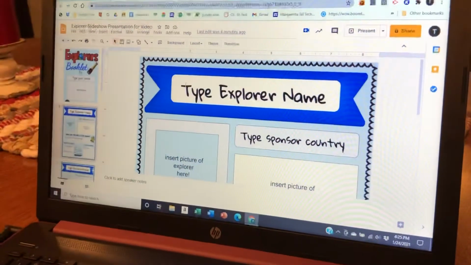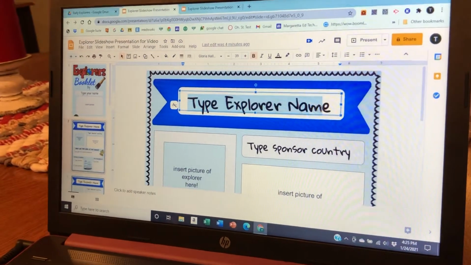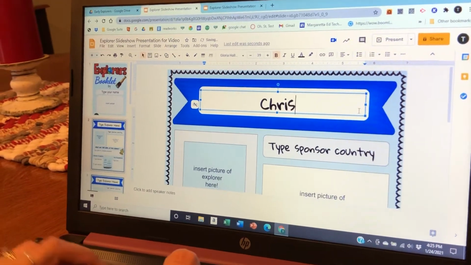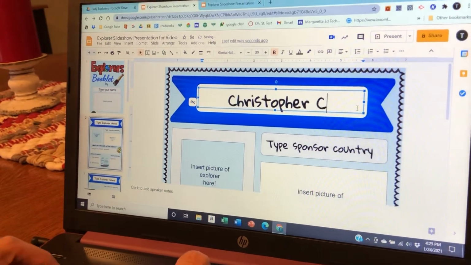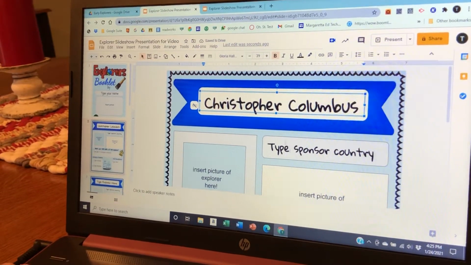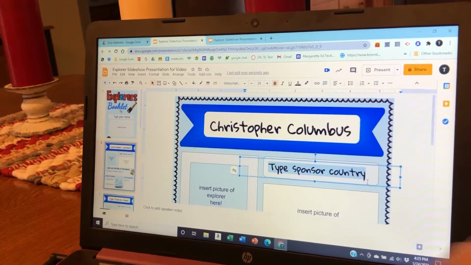So what you'll do is you'll click in the text box and we're going to type Christopher Columbus. And then the country that sponsored him was Spain.